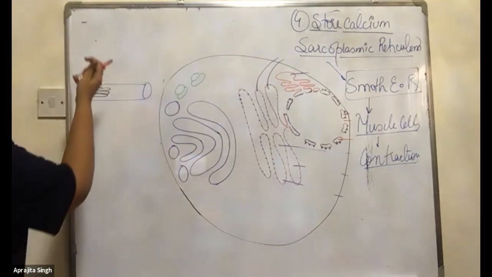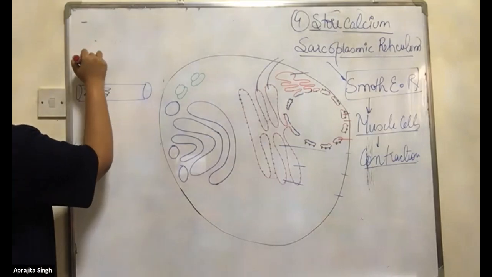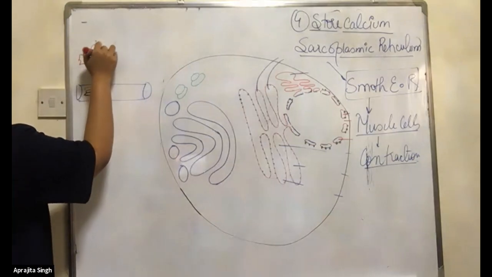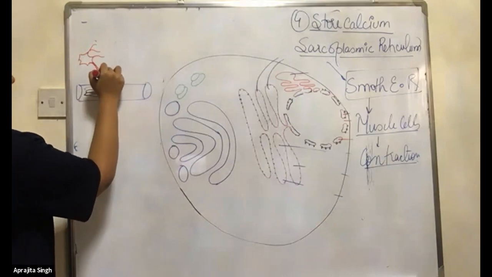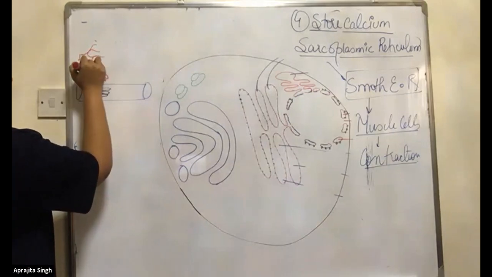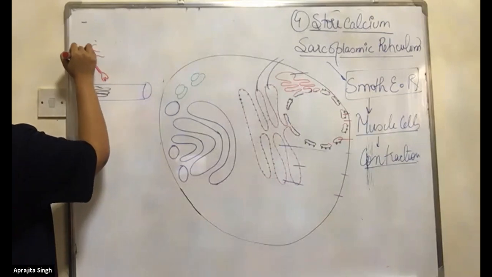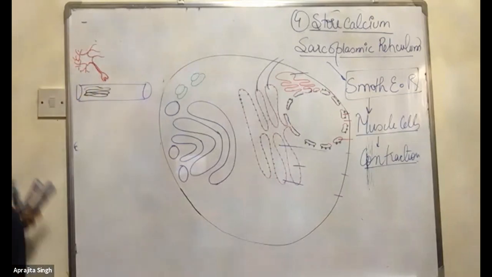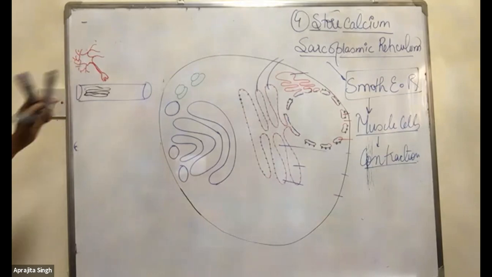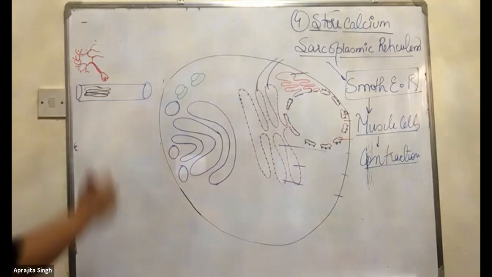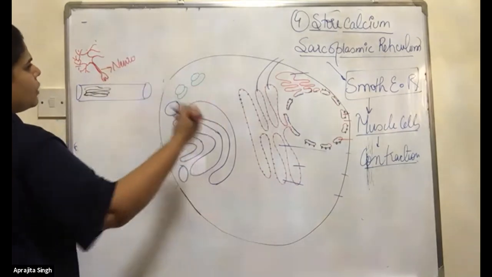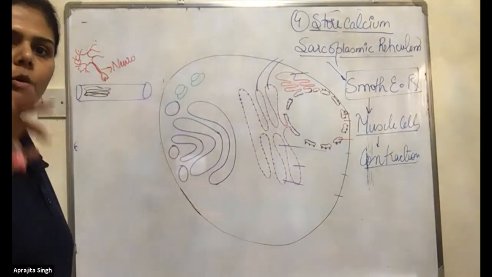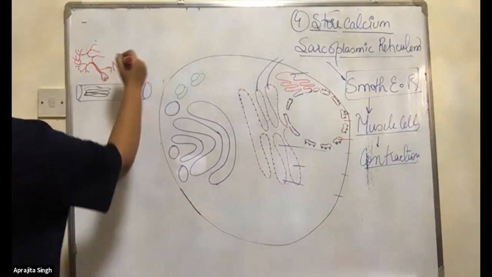Now the neuron will come. What will it do? It will release the neurotransmitter. Yes, of course, it's a neuron. Neuron will always release the neurotransmitter. No need to write, first understand.